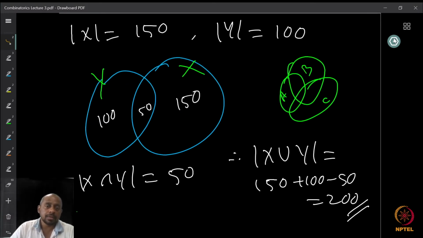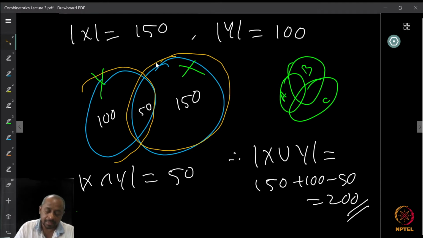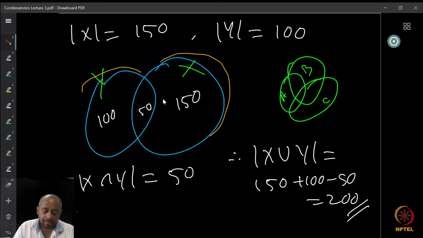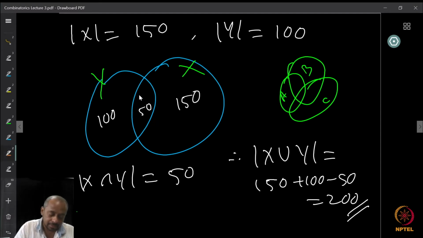So now we can use this property. The numbers divisible by 3 and by 2 are 100 and 150. Their sum is 250, but 50 of them are common. They are divisible by both 2 and 3, the ones divisible by 6.